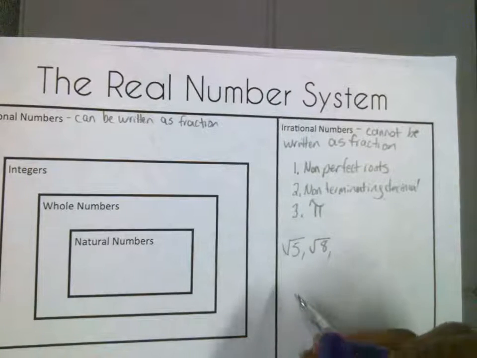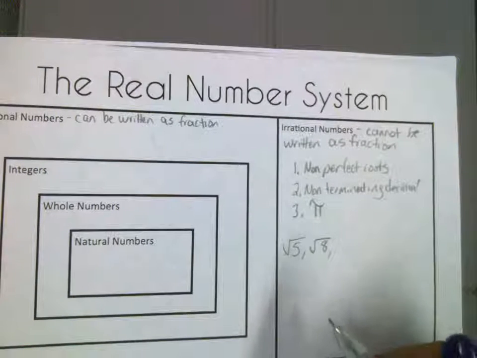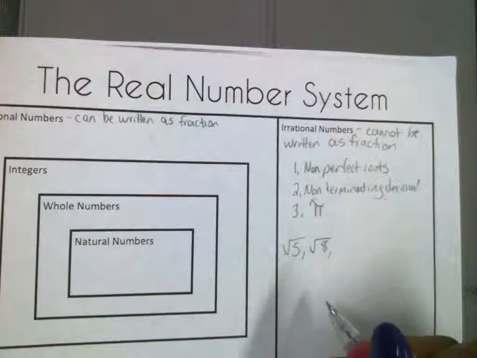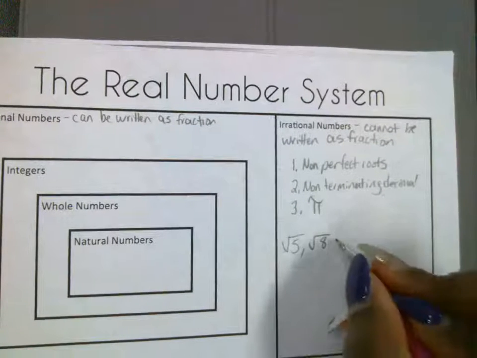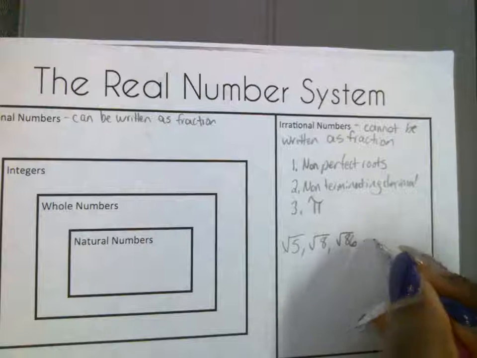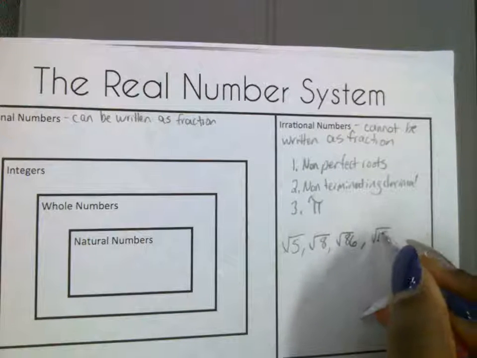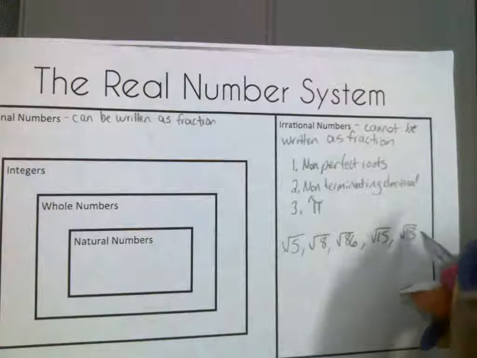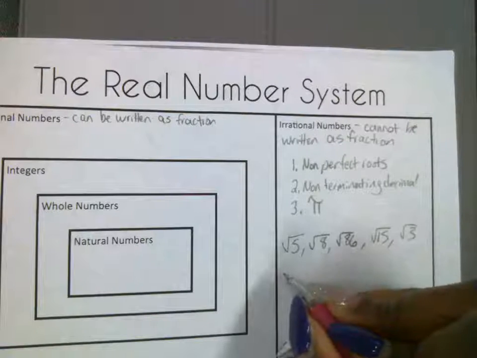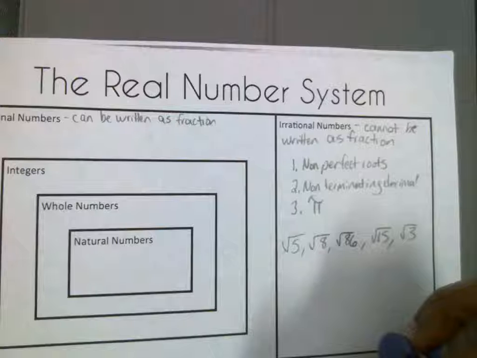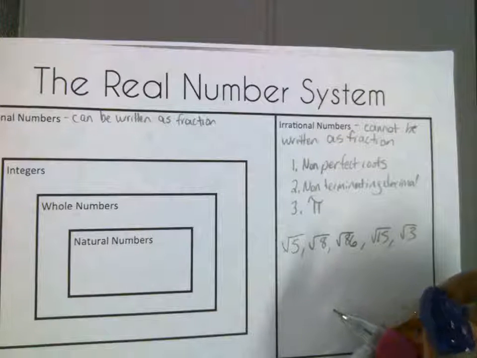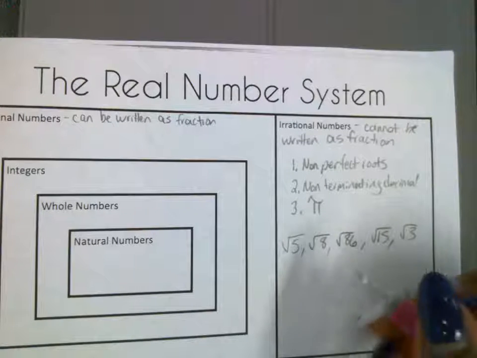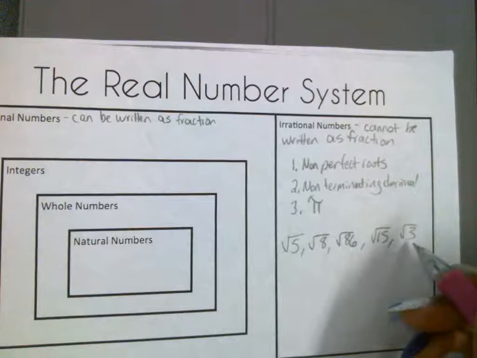Somebody else? What's a non-perfect? We got square root of 8, square root of 5. There's so many. Square root of 86. Square root of 15. Square root of 3. Well, give me an example of a non-perfect root. It keeps continuing. Yeah, but give me a number.